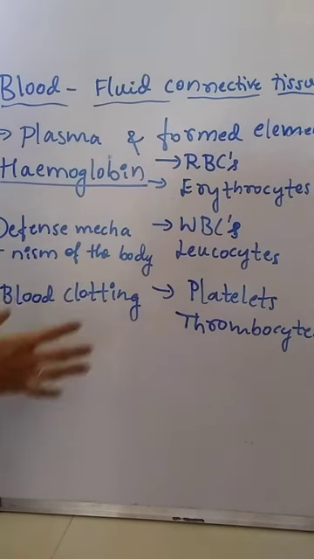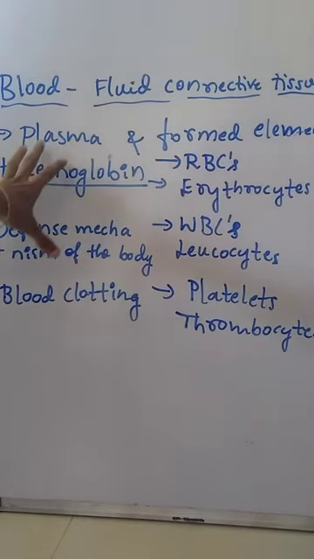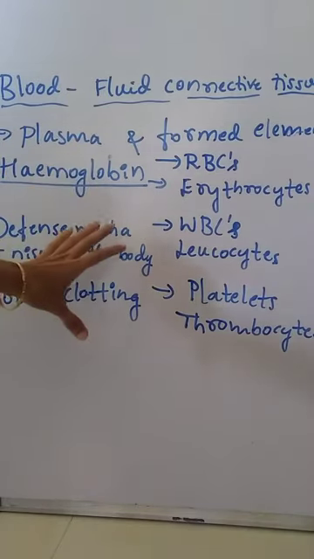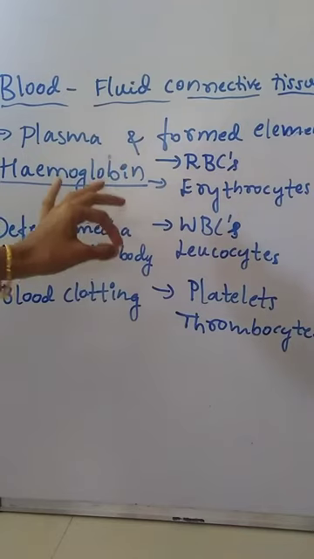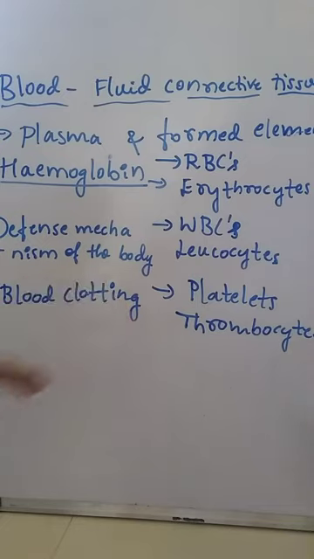In detail about blood, we are going to discuss in the last unit, human physiology, in the chapter body fluids and their circulation. In that chapter we are going to discuss the nature of blood, its functions, everything in detail. It comes under the last unit.